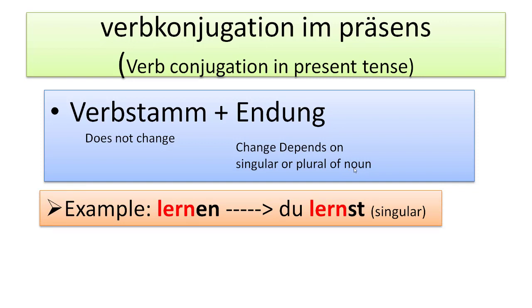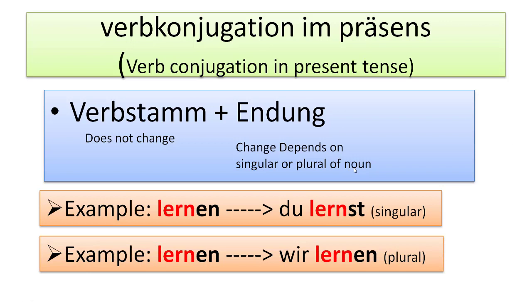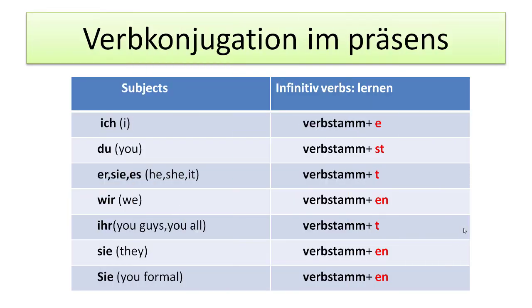When we do the conjugation with du, it becomes lernst. This is the singular example. Let's take one more example. Lernen. When we do the conjugation with wir, then it becomes lernen. This is the example for the plural. As I told you, the ending will be changed according to the singular or the plural of the noun. So this is the best example. Let's move to the next slide.